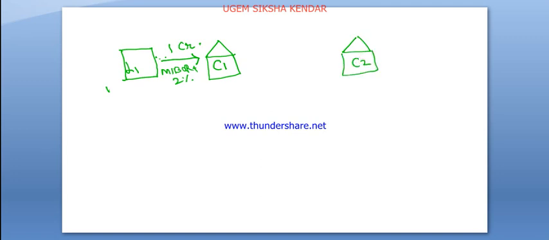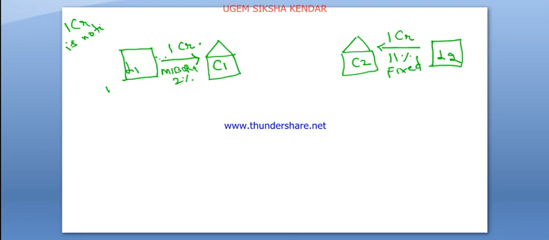After that there is one more company, C2. This company also takes money from lender 2, and they have also taken 1 crore, but on a fixed interest. So here 1 crore is the notional amount of principal, and this is the interest rate: MIBOR plus 2% for the first, and here it is 11% fixed.